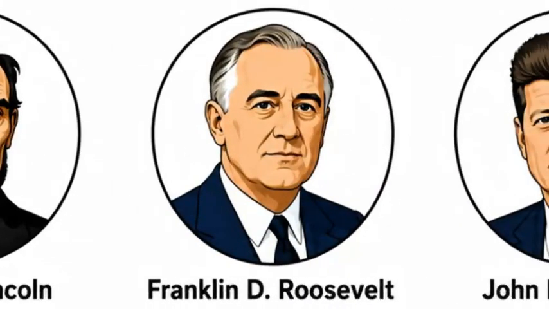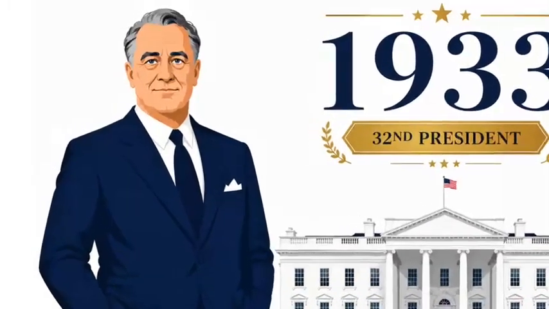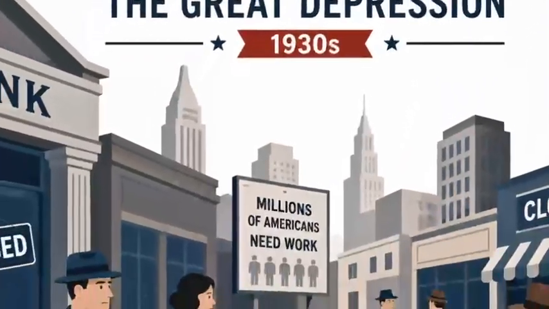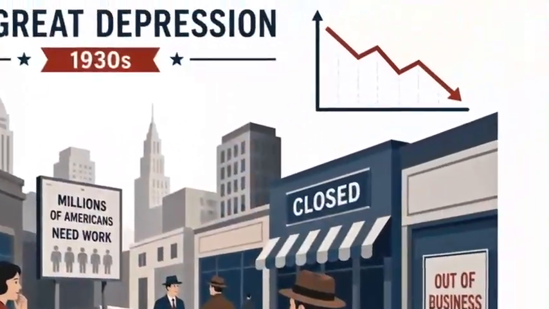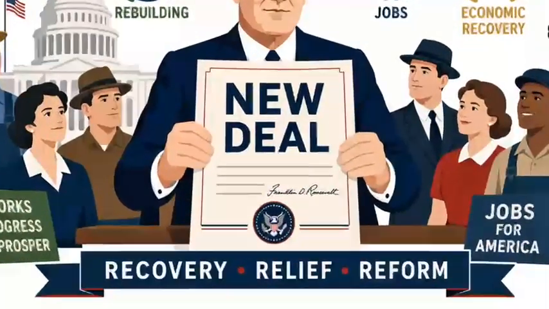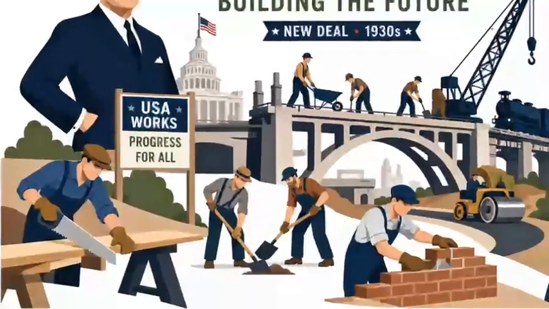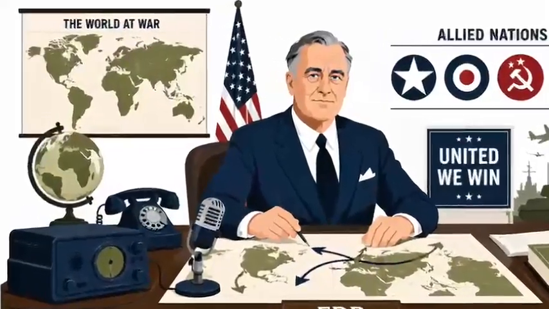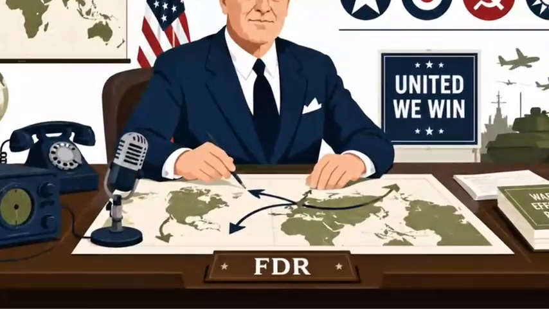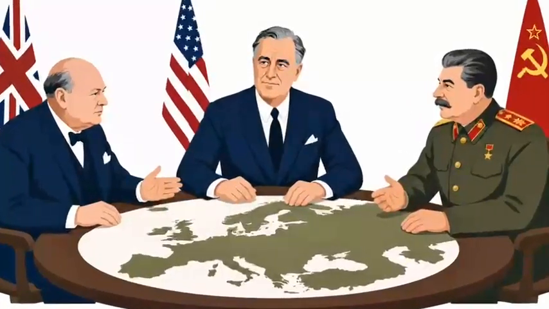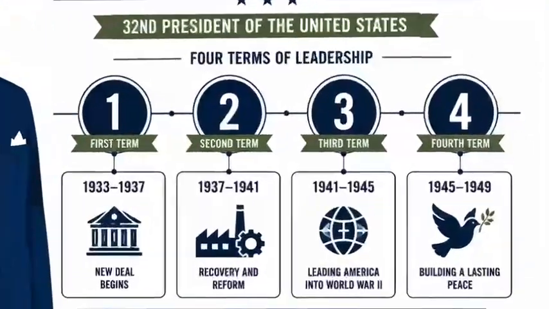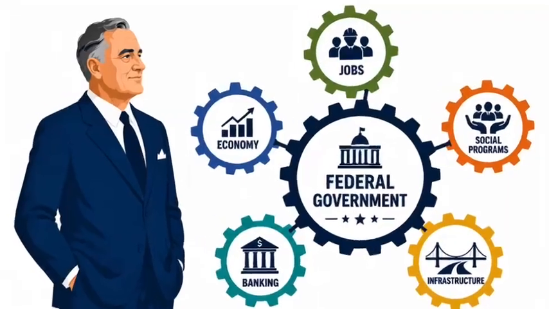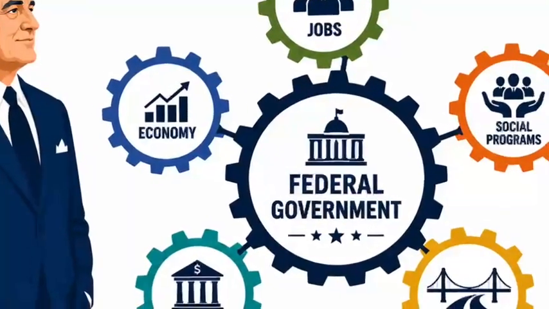Franklin D. Roosevelt. Franklin D. Roosevelt took office in 1933 during the Great Depression, one of the worst economic crises in American history. He introduced the New Deal, creating programs to provide jobs, financial support, and economic recovery. Later, he guided the United States through most of World War II alongside the Allied powers. Roosevelt served 4 terms, making him the longest-serving president in U.S. history. His presidency greatly expanded the role of the federal government.